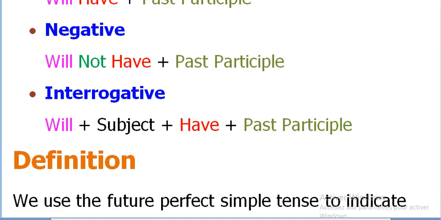So we have three structural forms: affirmative, negative, interrogative. So have, never write has, always have. Okay? Here, concerning the past participle, you should memorize irregular verbs because they are very important and you cannot do without them.